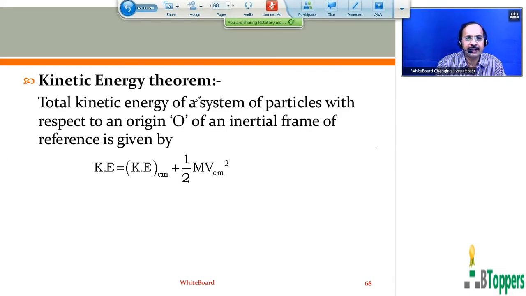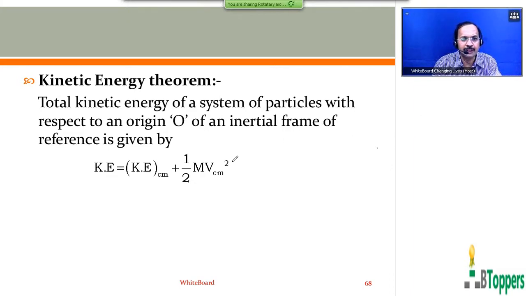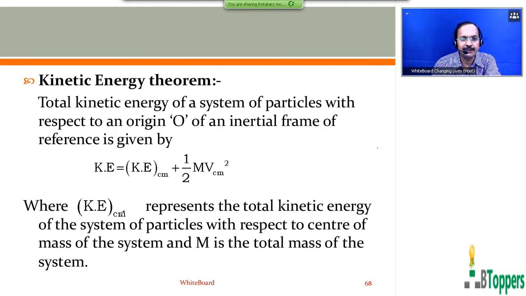See here, the total kinetic energy of a system of particles with respect to origin O of inertial frame of reference is given by KE equal to KE CM plus half M V CM square, where KE subscript CM represents the total kinetic energy of the system of particles with respect to center of mass of the system, and capital M is the total mass of the system. Go through this theorem. And if you are writing the notes, you can take a pause and finish writing the statement of the theorem.